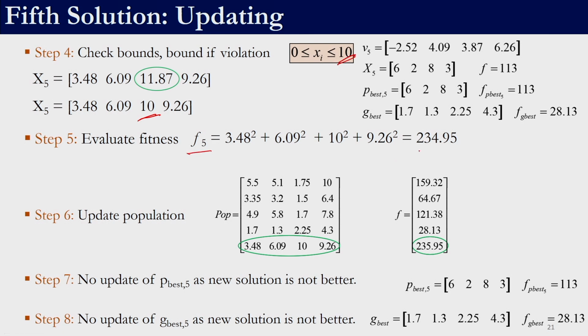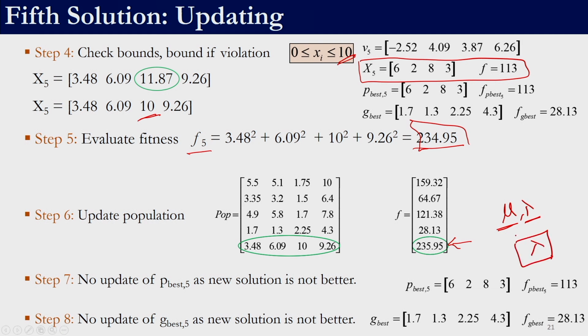Now we can find out the fitness function value of the fifth solution. In this case it works out to be 234.95, right. The solution which underwent this iteration was the fifth solution which had 113, right. So what we have got is a poor solution. Despite that fact, the poor solution will enter because this is the newly generated solution. So this strategy is commonly known as mu comma lambda, where mu is a solution which we had and lambda is a solution which we generated. So among mu comma lambda, lambda will survive. It will survive even if it is bad, right. So this is not greedy selection.